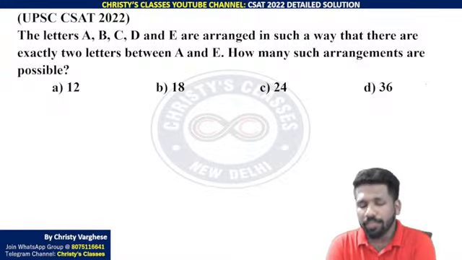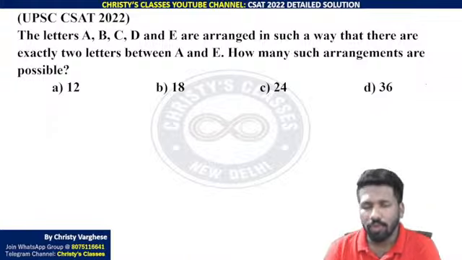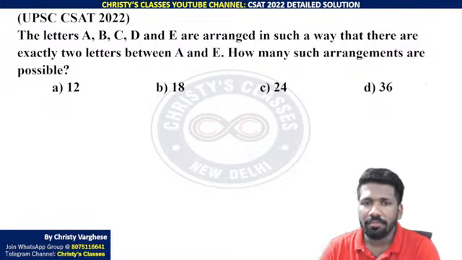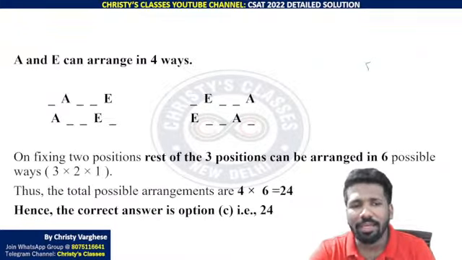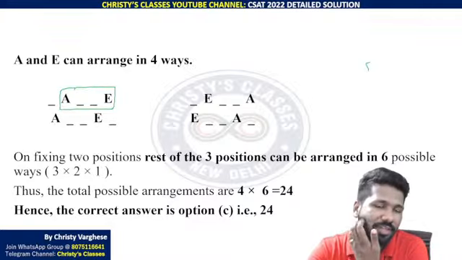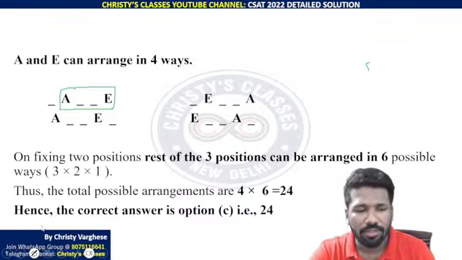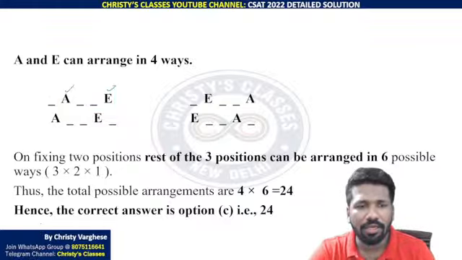Okay, these kinds of questions, you should not miss any of the possible combinations. The letters A, B, C, D, E are arranged in such a way that there are exactly 2 letters between A and D. That means A and D and the 2 letters in between, total 4 letters are there. That block of 4 letters can be placed in 2 ways, leaving 1 letter before or leaving 1 letter after, with A before D.